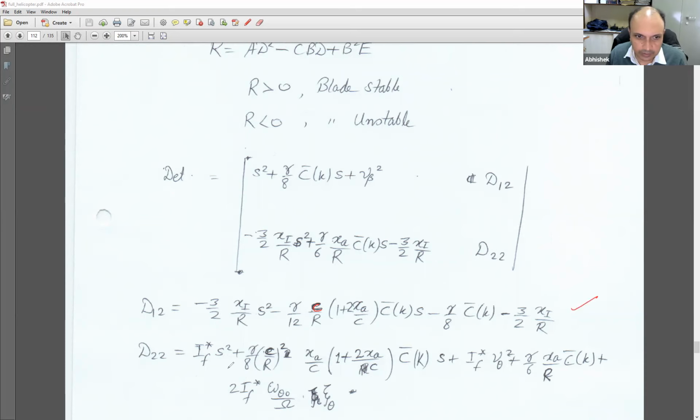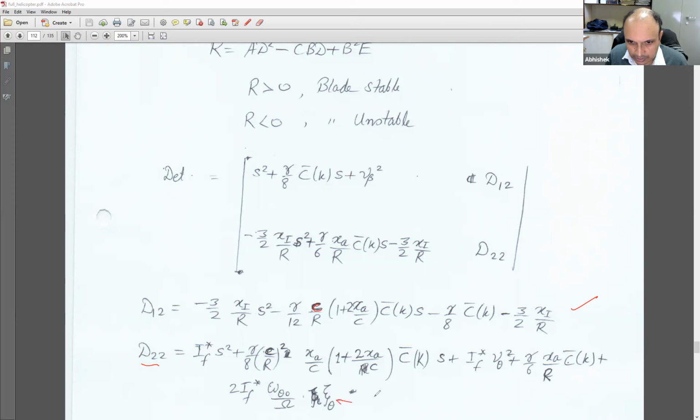D22 is IF star S square plus gamma by 8 into C by R whole square into XA by C into 1 plus 2 XA by C multiplied with C by C bar K into S plus IF star nu theta square plus gamma by 6 XA by R into C bar K plus 2 IF star omega theta naught by capital omega into xi theta.